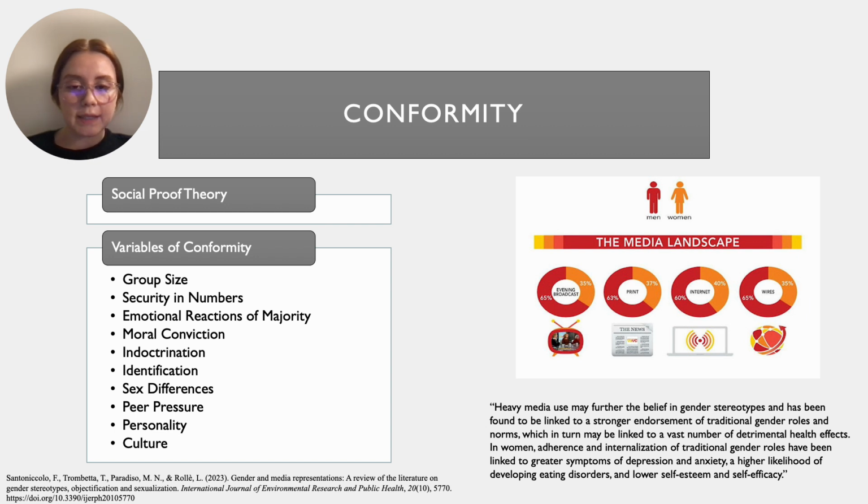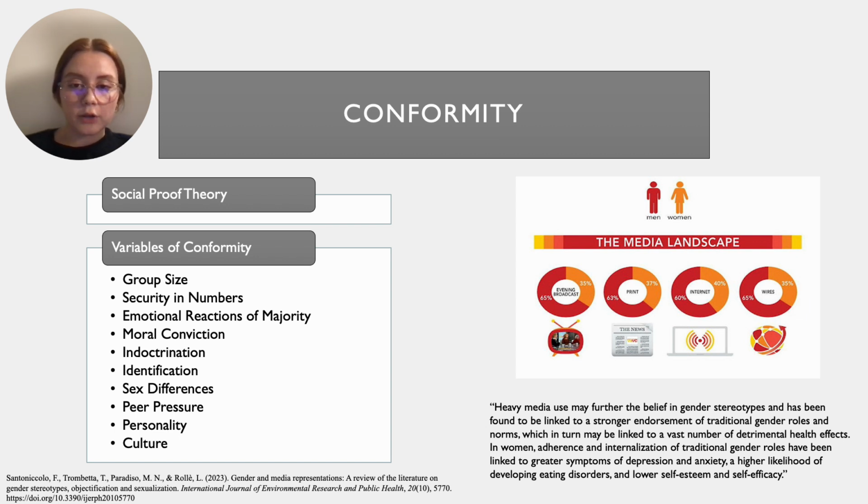According to my article, heavy media use may further the belief in gender stereotypes and has been found to be linked to a stronger endorsement of traditional gender roles and norms, which in turn may be linked to a vast number of determinable health effects. In women, adherence and internalization of traditional gender roles have been linked to greater symptoms of depression and anxiety, a higher likelihood of developing eating disorders, and low self-esteem and self-efficacy.